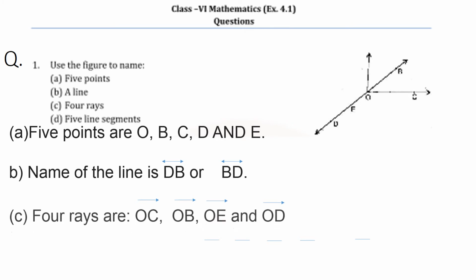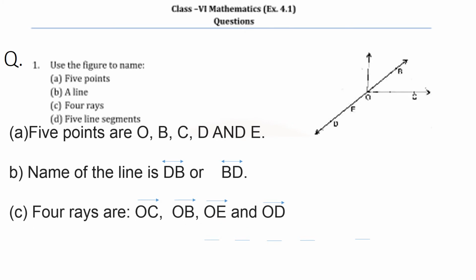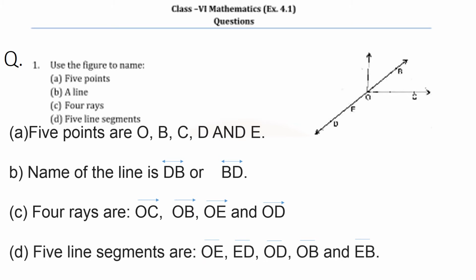Next, 4 rays. What are the 4 rays here? OC is 1 ray, OB is 1 ray, then OE is 1 ray and OD is 1 ray. Next, line segments. The 5 line segments here are OE, then ED, then OD, then OB, and then EB. So these are the 5 line segments from this figure.